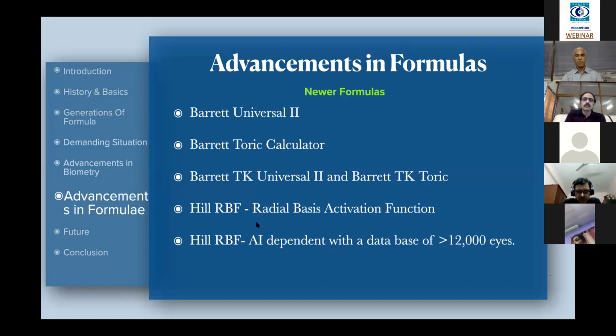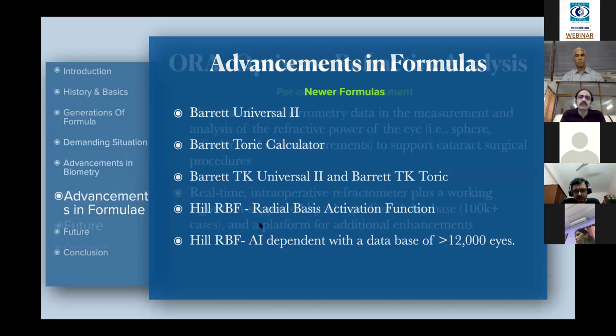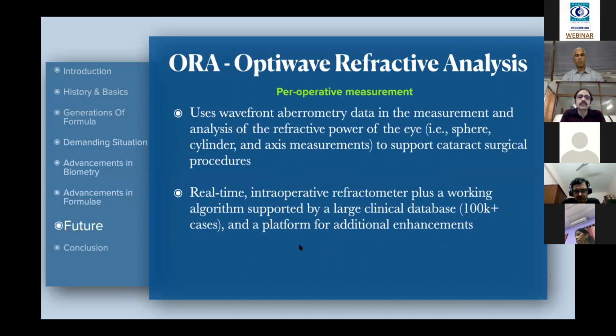Hill RBF, the RBF means it's a radial basis activation function. This is basically online, based on artificial intelligence, where more than 12,000 eyes' readings were incorporated, and based on our inputs, it calculates and then tells you the power. Personally I don't have much experience with the RBF, but we have been using the Barrett TK since the last 1 year, and definitely the results were far better than the SRKT.